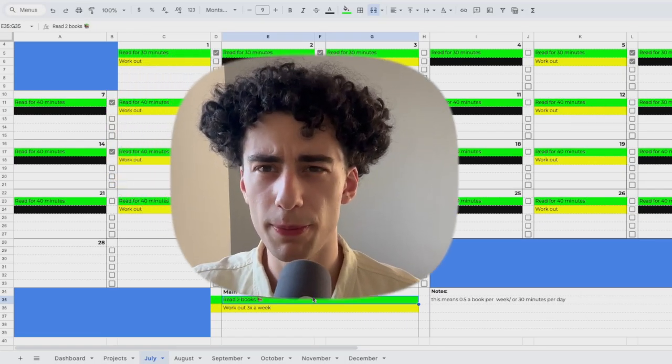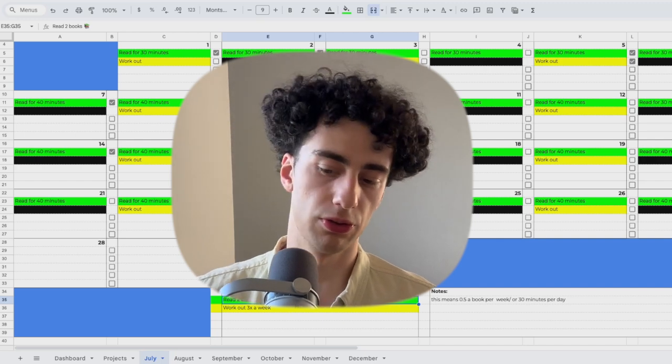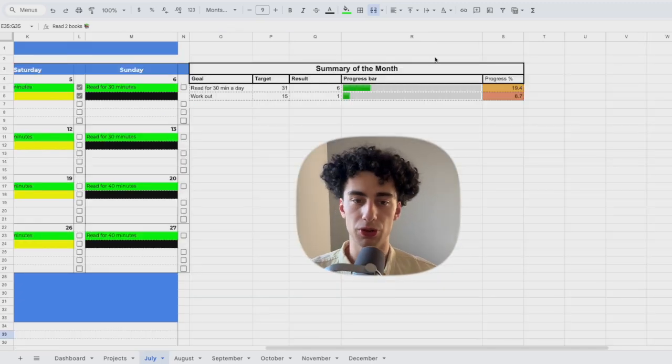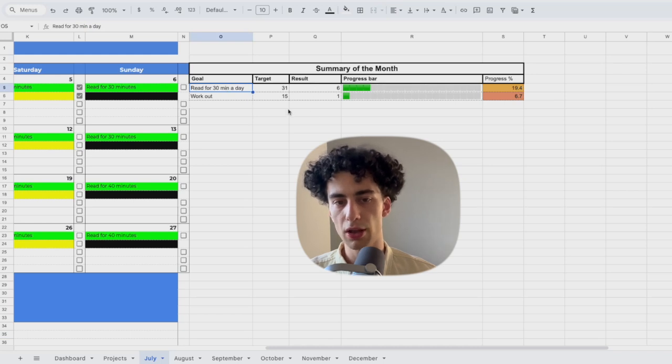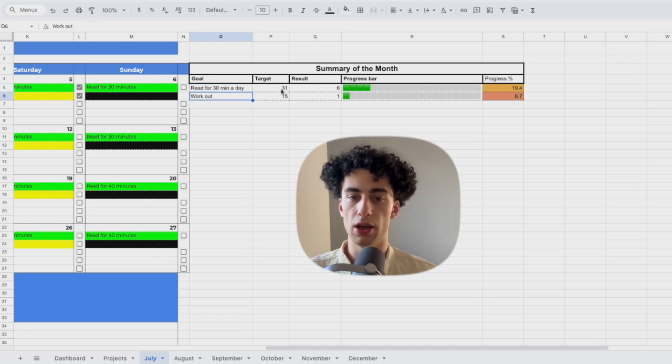Now to my favorite part of this template. It's called summary of the month. You can see your goal. It's read for 30 minutes a day, and it's to work out. And our target goal is to read every single day of July, so it's 31 days, and to work out 3 times a week, so in July it would be 15 days.